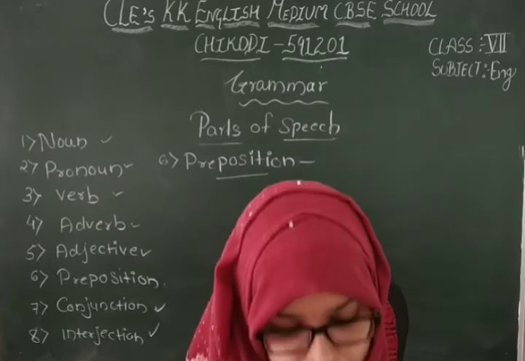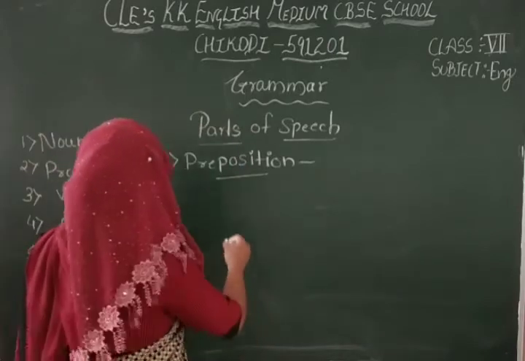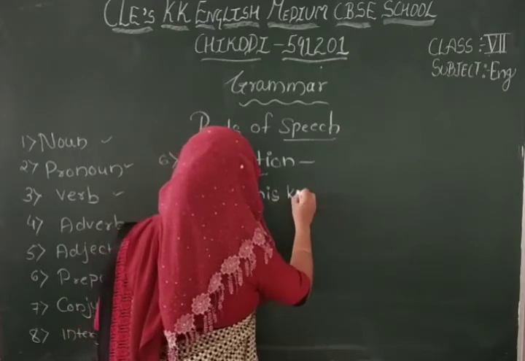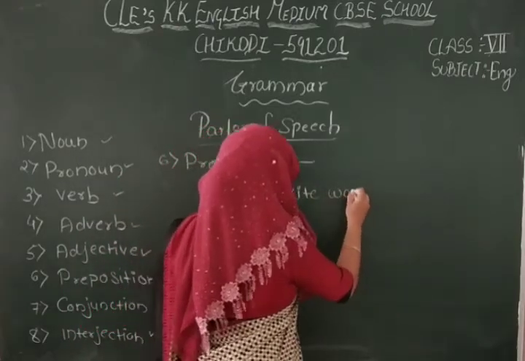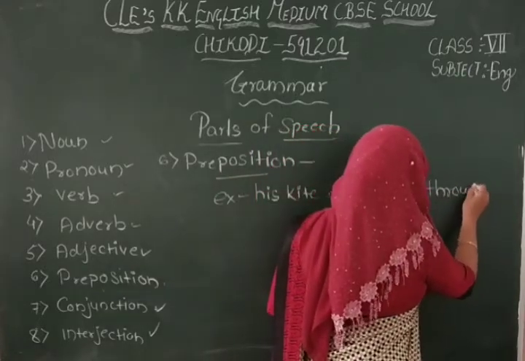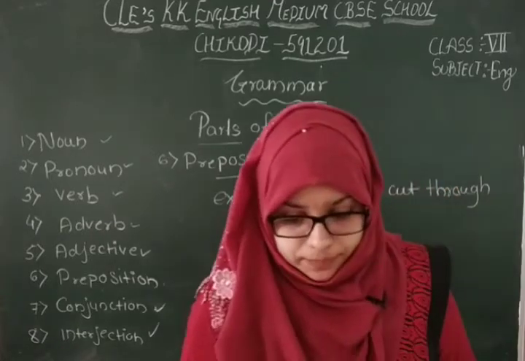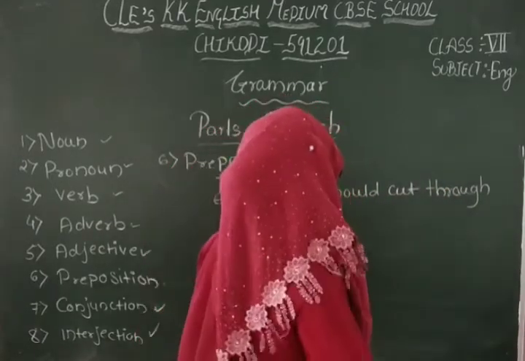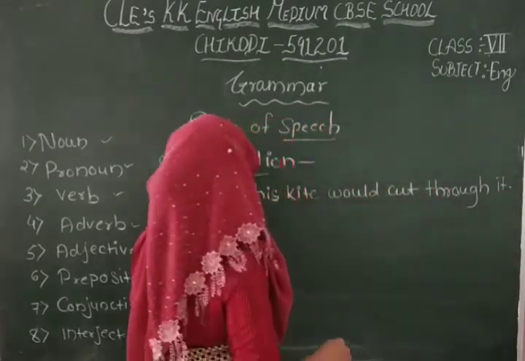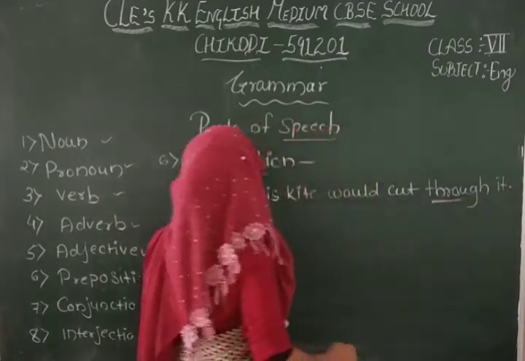His kite could cut through it. His kite would cut through. In this sentence, the preposition through shows the relationship.